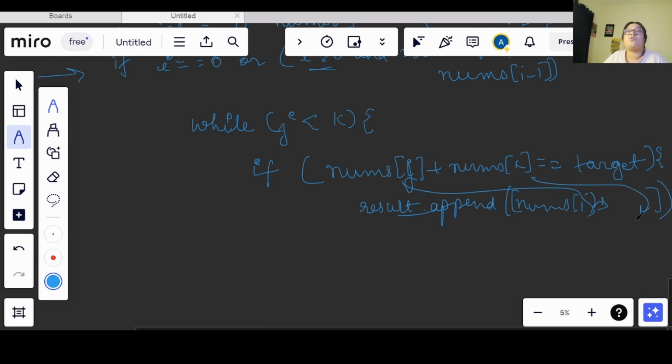Okay, so after this I will check, now let's say else if the value, nums of j plus nums of k is becoming greater than the target.